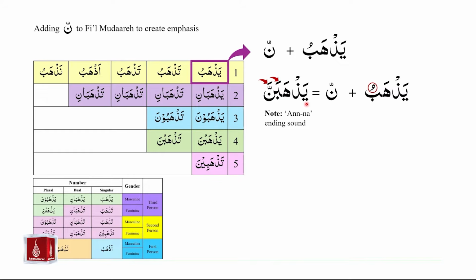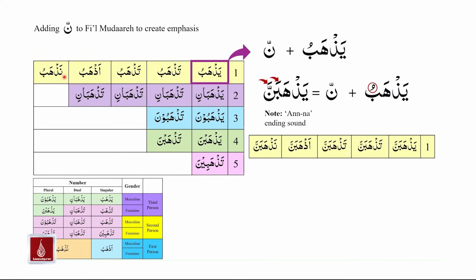And we can apply this rule to the entire row. So we will have yazhabu becoming yazhabanna, tazhabu, tazhabanna, tazhabu, tazhabanna, azhabu, azhabanna, nazhabu, nazhabanna.